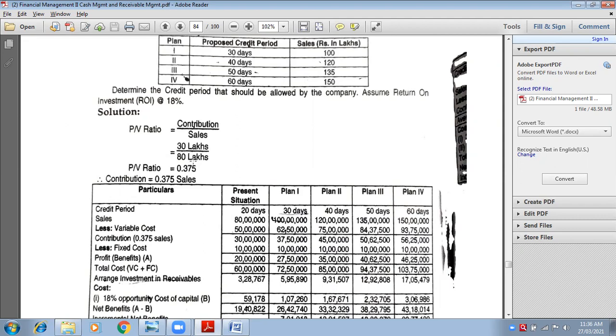It is not in the form of percentage, so we convert this into percentage, means into 100. So it will be 37.5 percentage. Now you know the PV ratio is 37.5 percentage, and it is the same throughout all the stages: plan 1, plan 2, plan 3, plan 4.